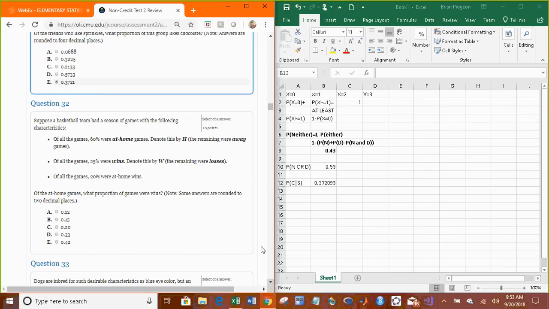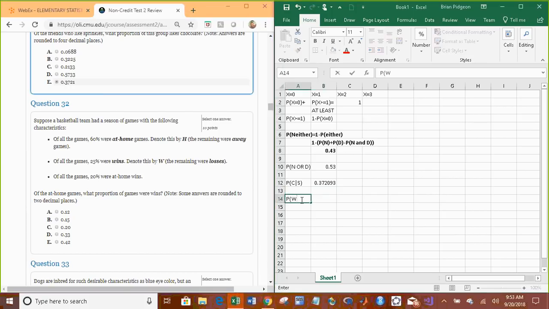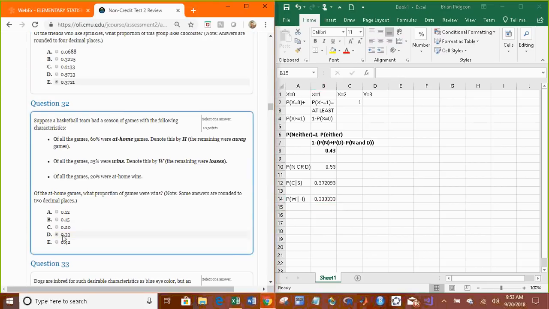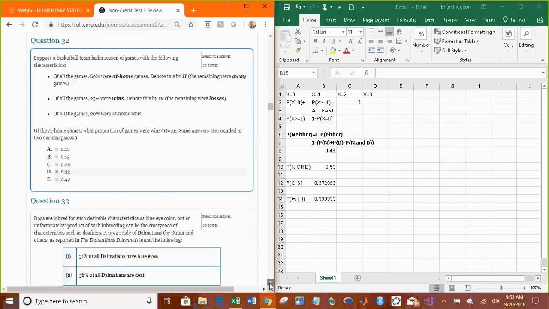Alright, of the at-home games, what proportion were wins? So, the probability of winning given H, which is winning and H. So what's the probability of being at home and winning? 0.2, divided by the probability of being at H, 0.6, so 1/3. 0.33.